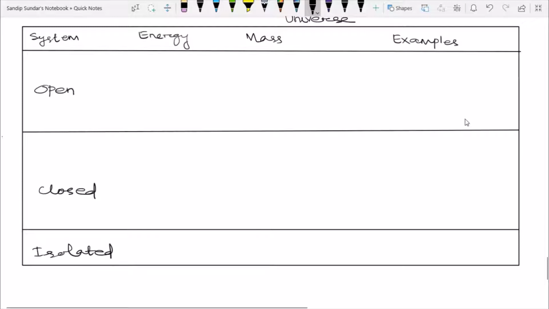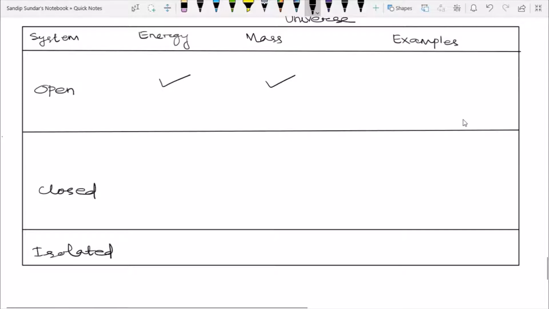Next, coming to the energy interactions, in which system we are having energy interactions, in which system we are having mass interactions. So in open system there is both energy and mass transfer. Okay, this part is the energy interactions part, this part is the mass interactions part. So in open system both energy and mass can be transferred.